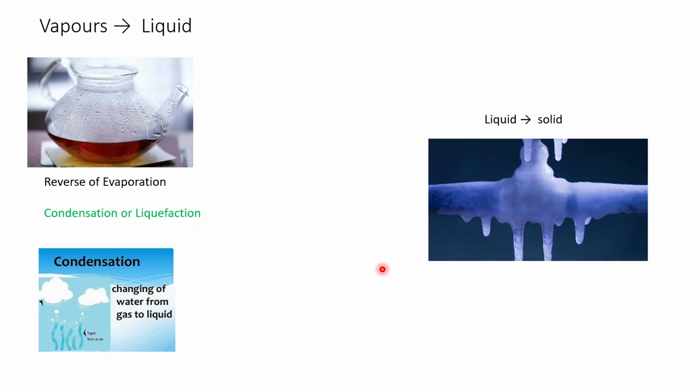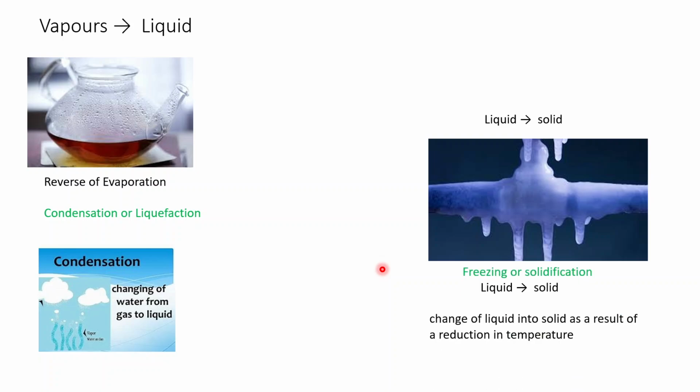Change of liquid into solid as a result of a reduction in temperature is called freezing or solidification. Liquid converts into solid. Energy is given out to the surroundings in condensation and freezing.